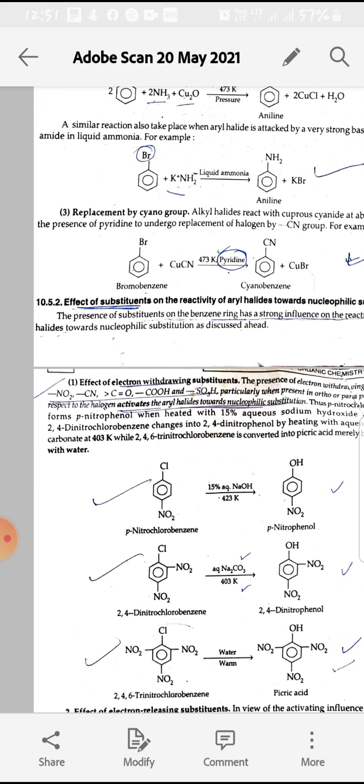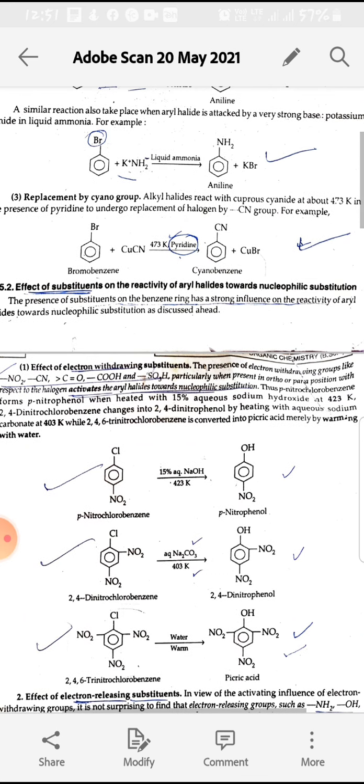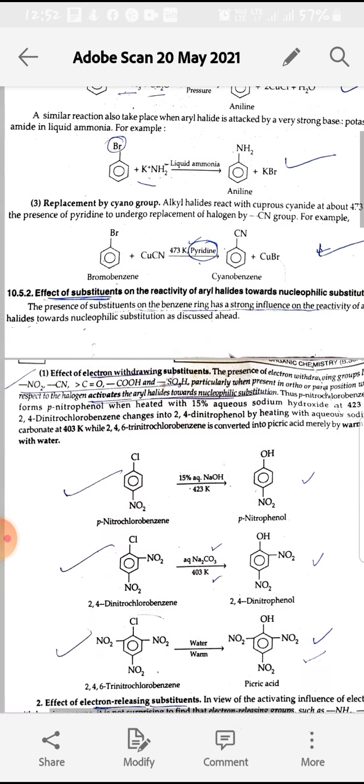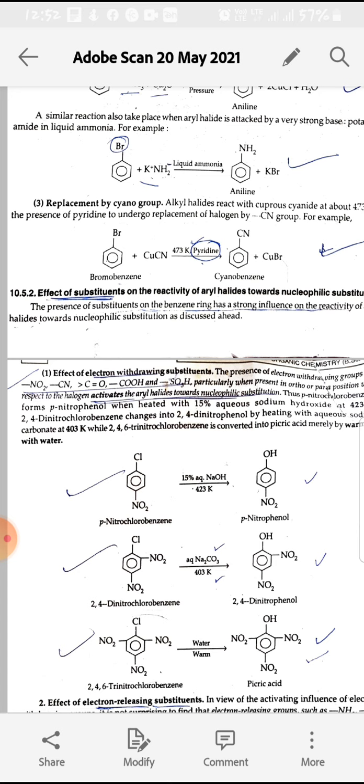The Br group is substituted by the NH2 group. Next reaction is replacement by the cyano group, and in this we add copper cyanide at 473 Kelvin, and this reaction takes place in presence of pyridine, and the Br group is substituted by the CN group.